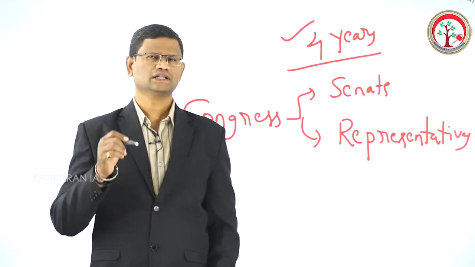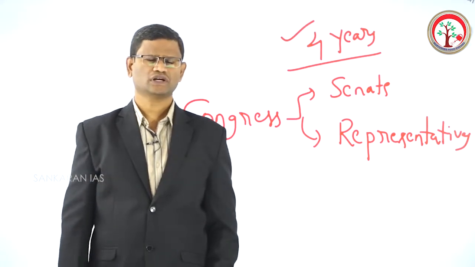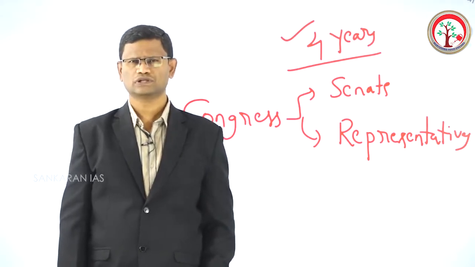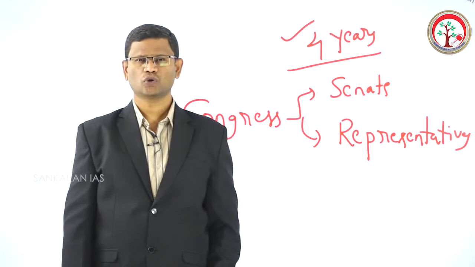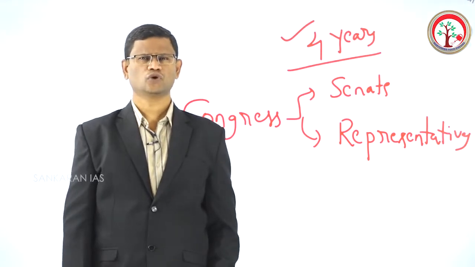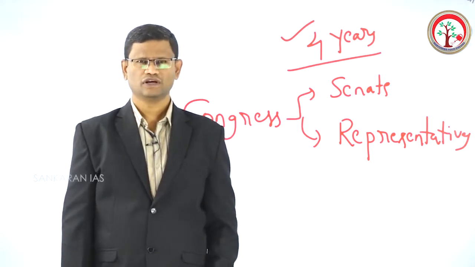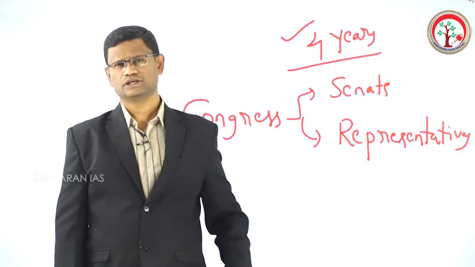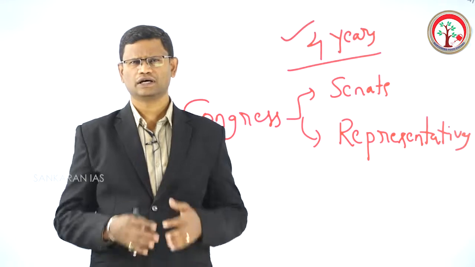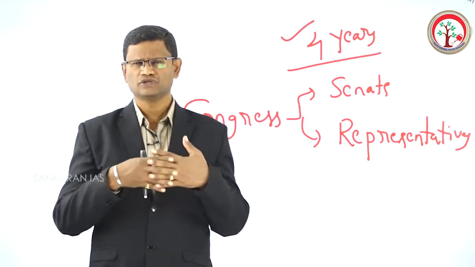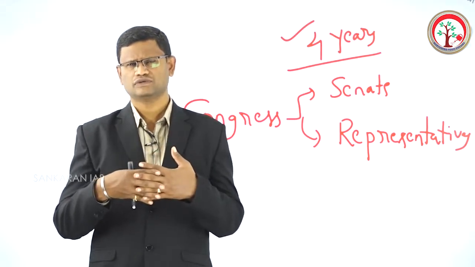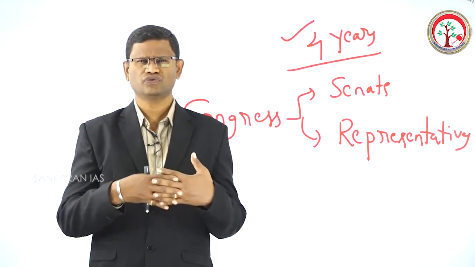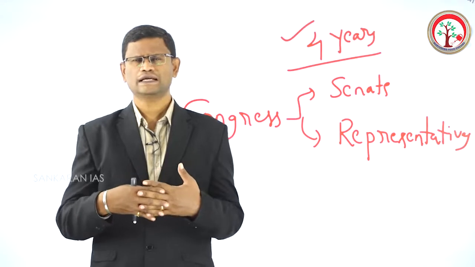But in India, that is not the case. The executive branch of the government can be removed at any point of time by the lower house, that is the Lok Sabha, by passing a no confidence motion. That's why one of the demerits of the parliamentary democracy is political instability. So here the point is, in America, there is a separation of the executive and legislative branches, which is a presidential democracy. But in all the parliamentary democracies, there is a fusion of executive and legislative branches.